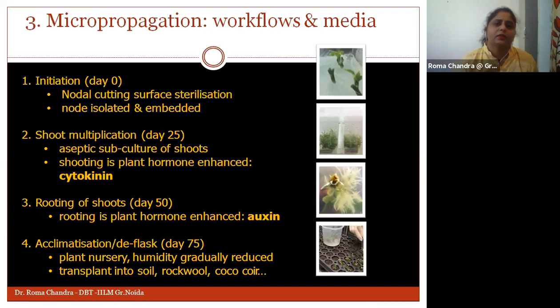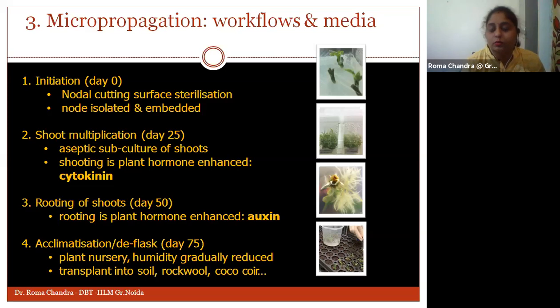Later on, if we talk about the workflow and the media, I talked about how we need to have a defined media for this, with all the possible media conditions: the macro and micronutrients, and if it is a semi-solid media, we need a gelling agent. Plant growth regulators are also important. So while going with the initiation of the process, for example, if I have a nodal cutting, I need to do the surface sterilization. Okay, I can isolate the nodes and embed the nodes.